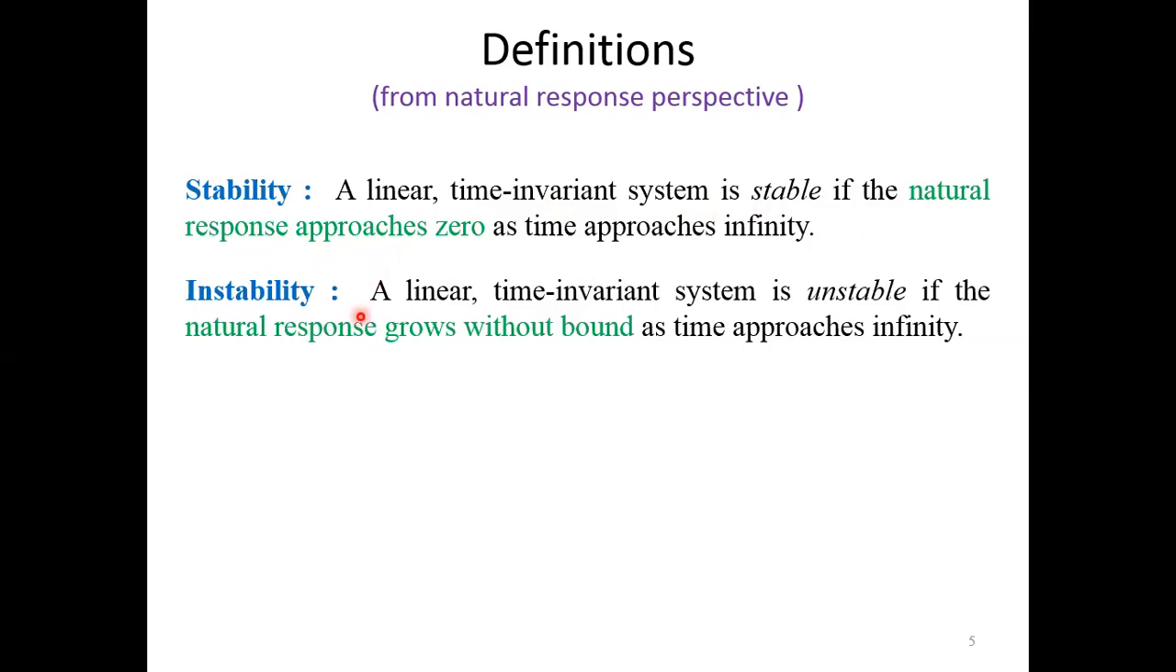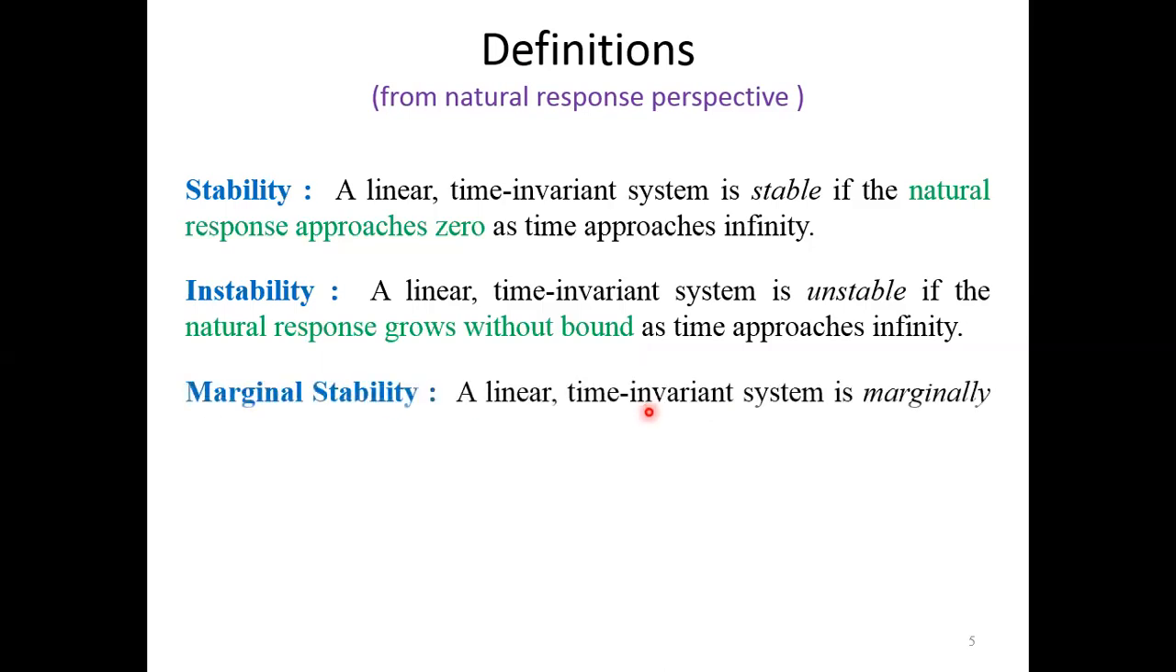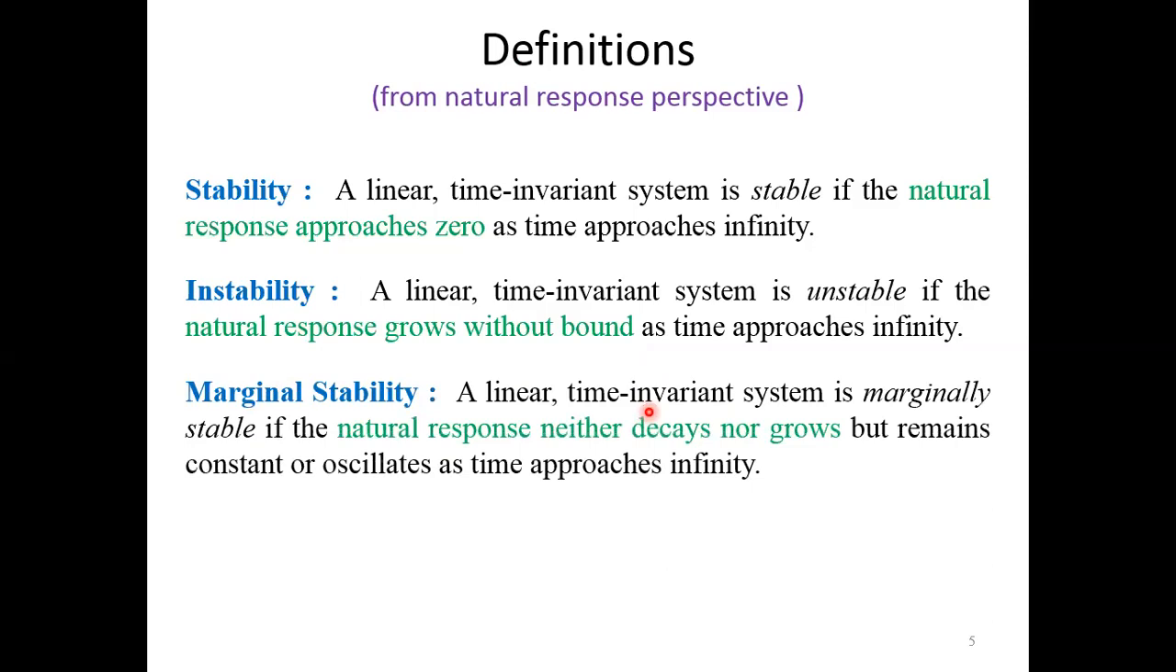What is instability? An LTI system will be unstable if the natural response grows without bound as time approaches infinity. If the natural response was a growing exponential, then the system will be unstable. And what about the marginally stable system?